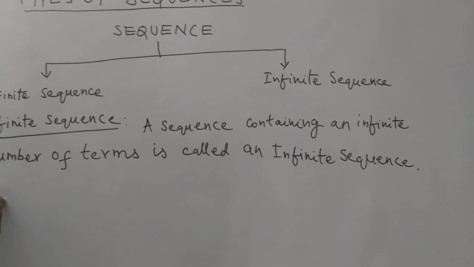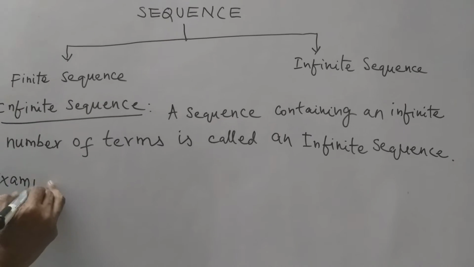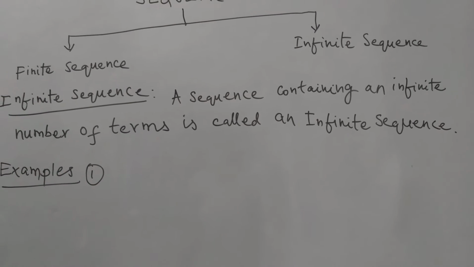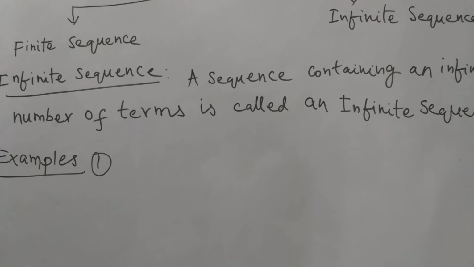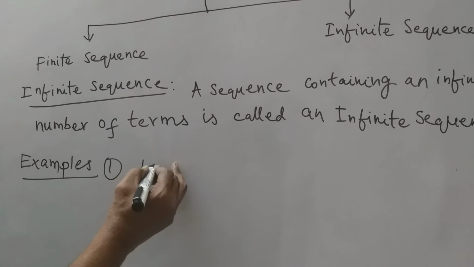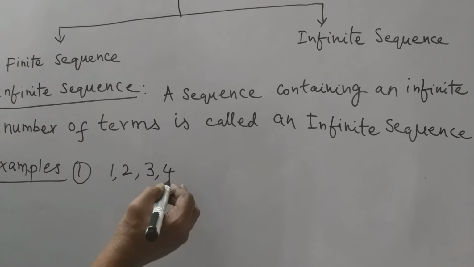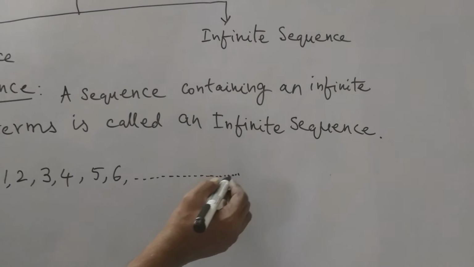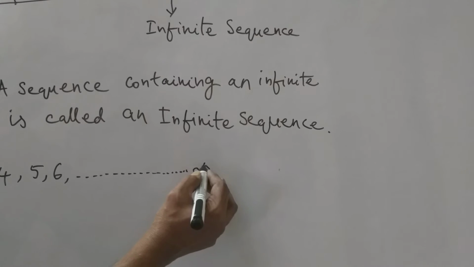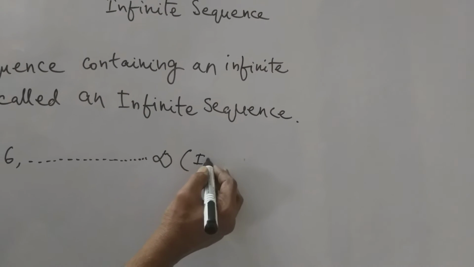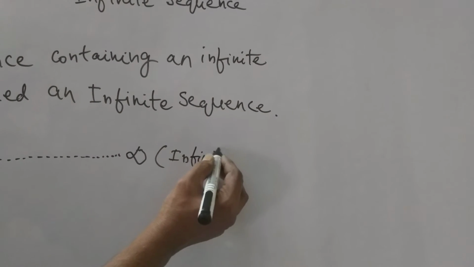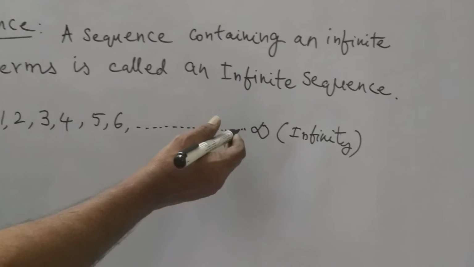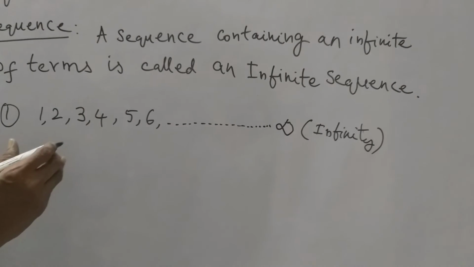Example 1: 1, 2, 3, 4, 5, 6 and so on up to infinity. This is the first example.